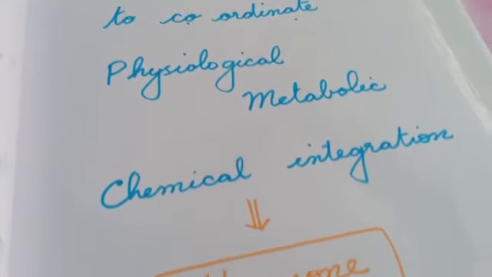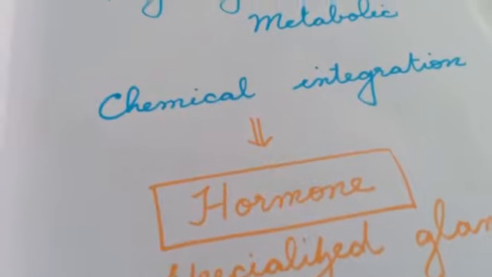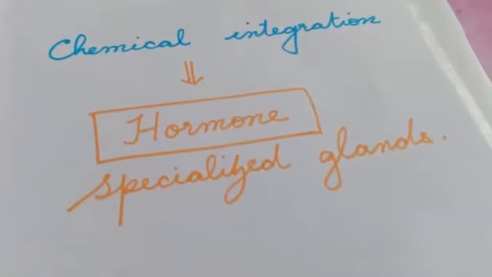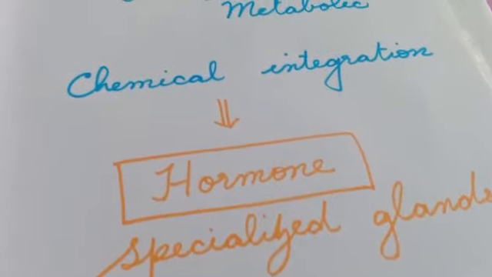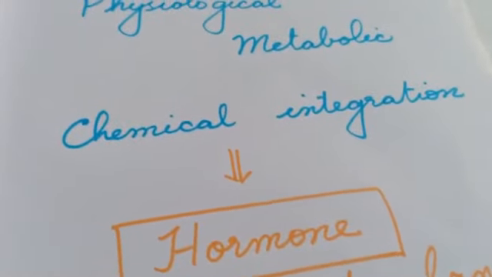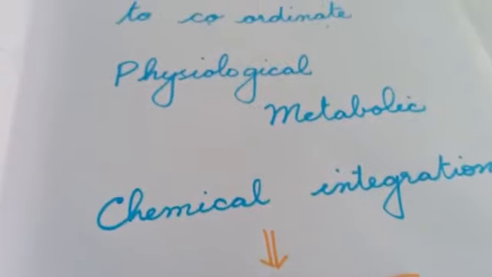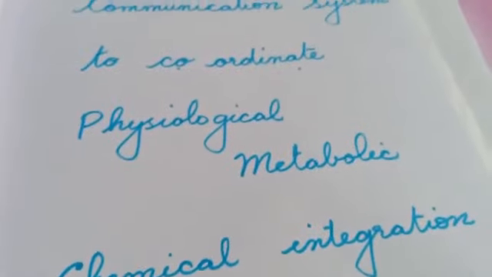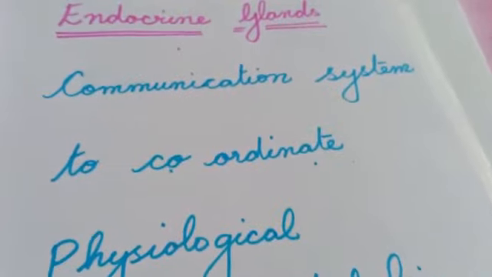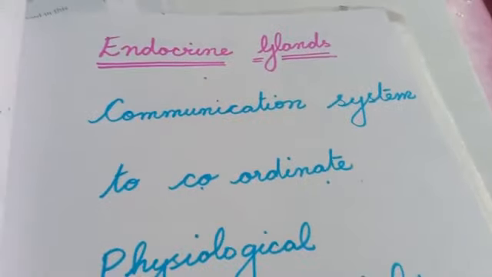This chemical, we call it the hormone. These hormones are present in the specialized glands. So hormones are in the gland, which is used for the physiological, functional breaking up and building up process to communicate with each other. That is what is going to happen in endocrine gland.